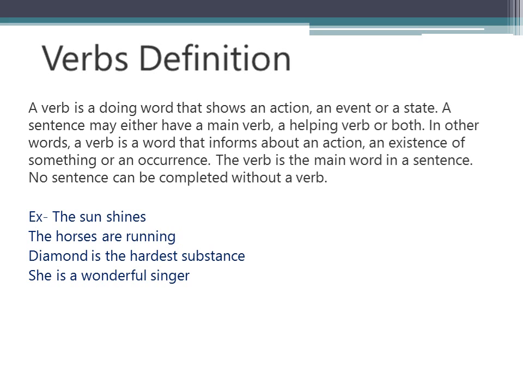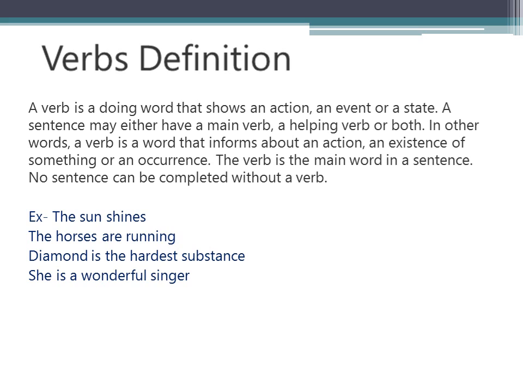Next, the horses are running. So of course running is the verb here, but it requires are to complete the sense. So are is the helping verb. Or another concept which of course we'll be discussing in the next slides also, that is, some verbs are helping verbs, which are used in progressive sentences, right? So progressive sentences means continuous forms of whether it is present, past or future, right?